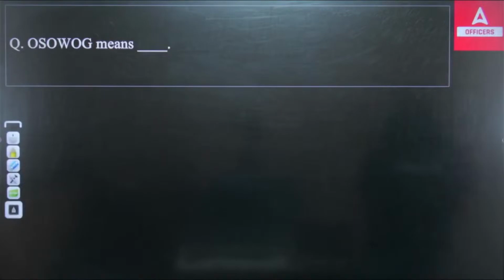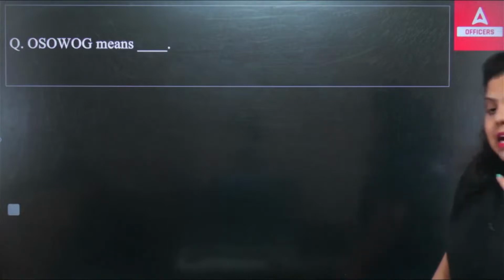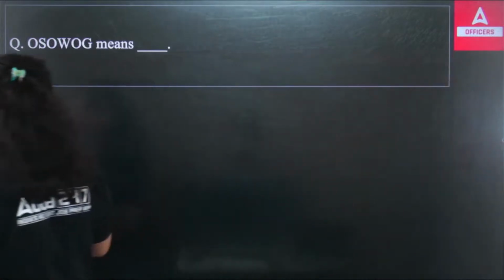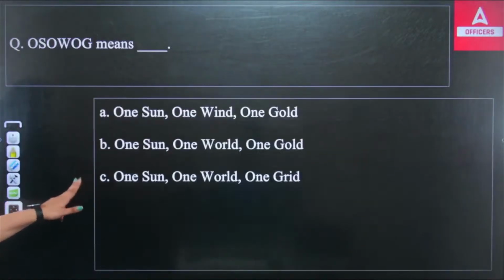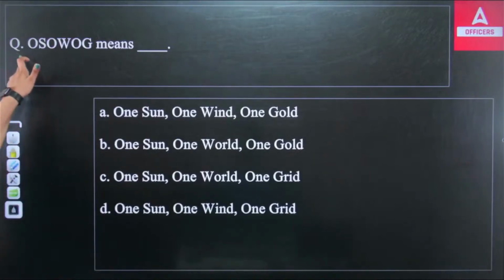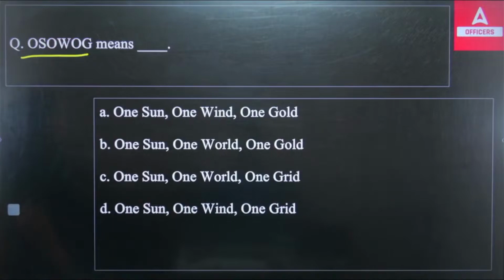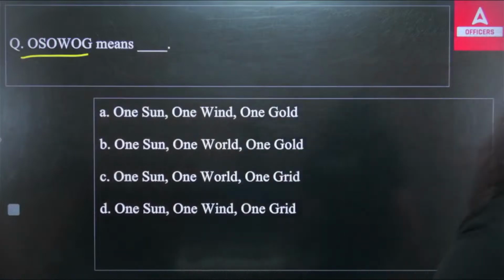OSOWOG. This was introduced by Mr. Narendra Modi under a certain conference that happened on the climate change. Mr. Narendra Modi has given this term as per the context that we are not alone in the climate change action. Each and every country is together to fight this climate change impact. So this is what he has defined in the Conference of the Parties. So let me know, what does OSOWOG stand for? Which of the following is correct?